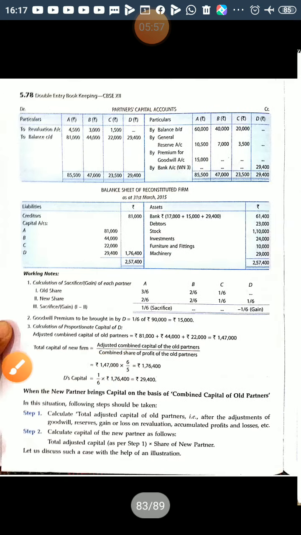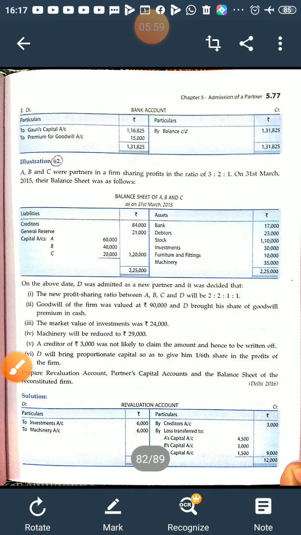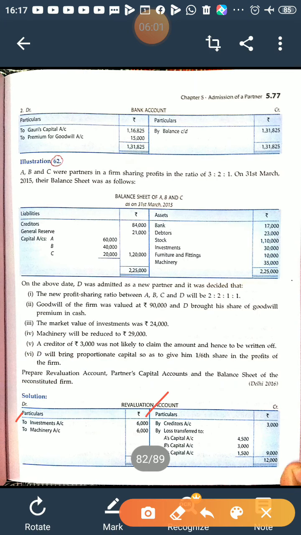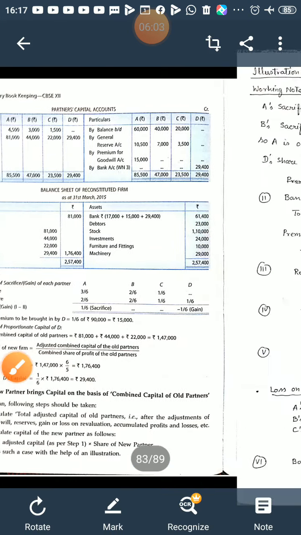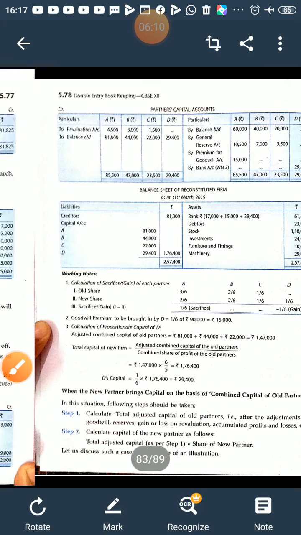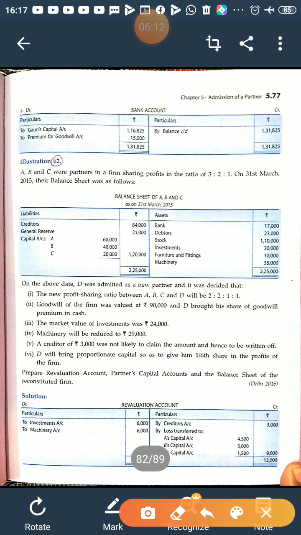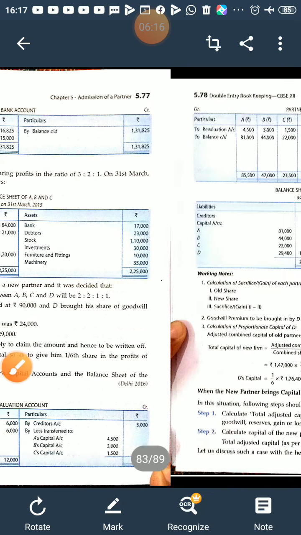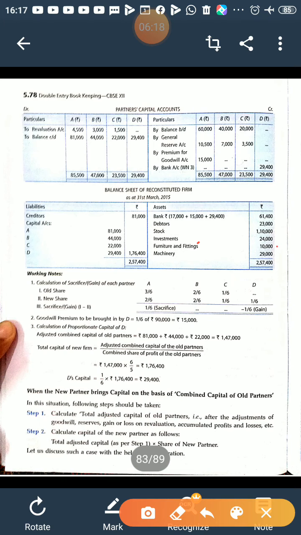In the balance sheet you will deduct 6,000 and show 24,000 as an investment, right? Now next is furniture and fittings. No adjustment to furniture and fittings, so it will be shown in the balance sheet as it is, 10,000, right?